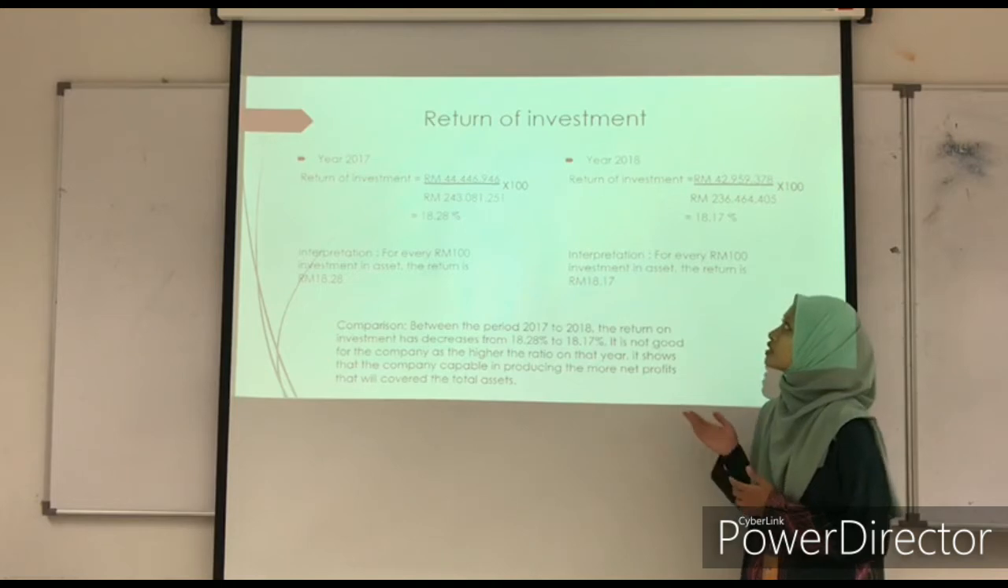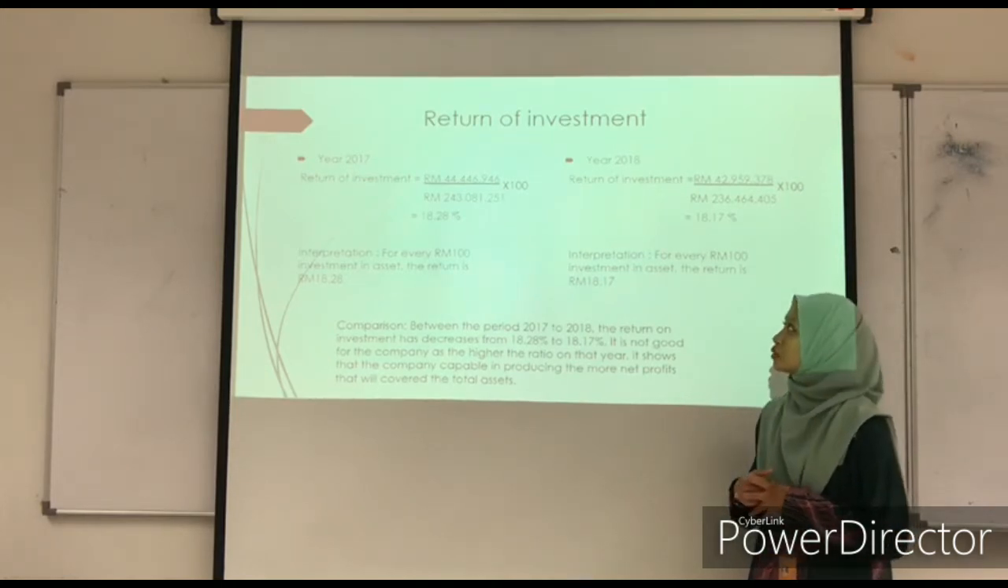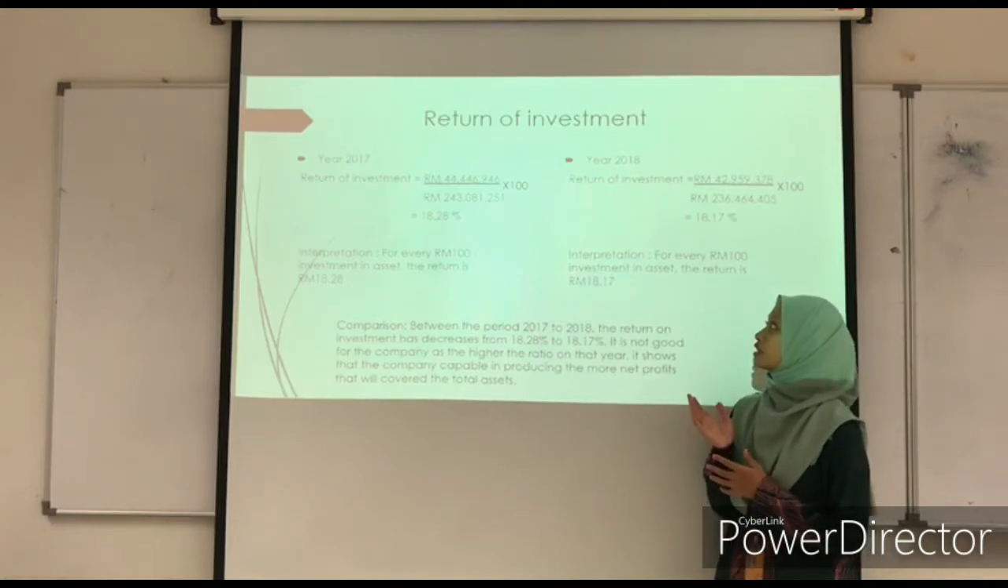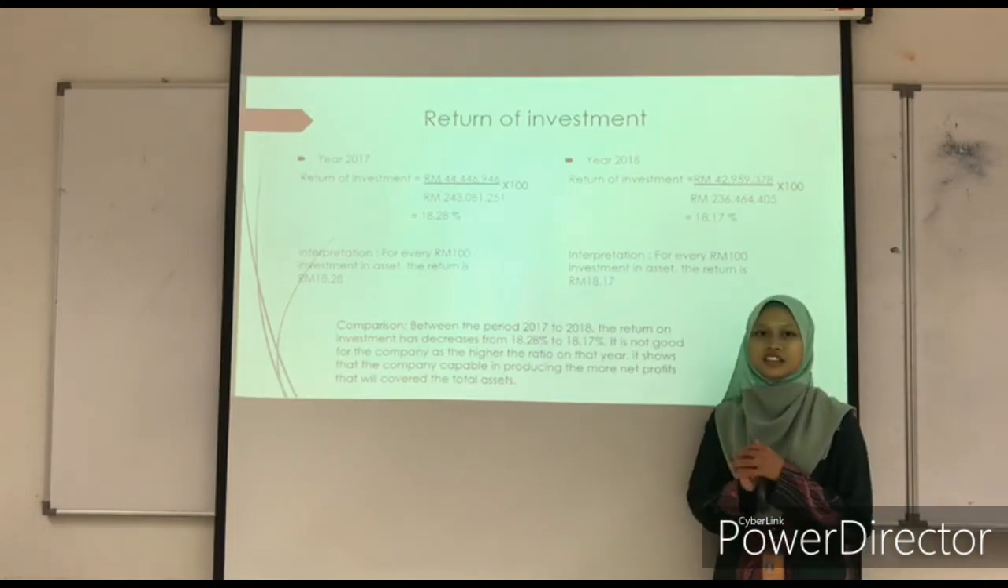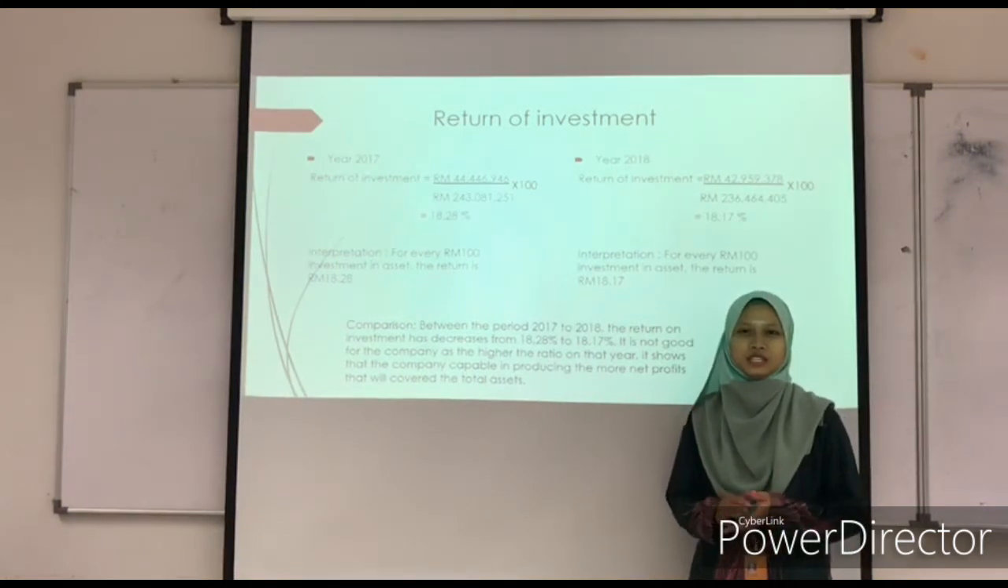While in the year 2018, the return on investment is 18.17%, which means for every 100 ringgit investment in asset, the return is 18 ringgit and 17 cents. So between the period 2017 to 2018, the return on investment has decreased from 18.28% to 18.17%. It is not good for the company, as a higher ratio shows that the company is capable of producing more net profit to cover the total asset.